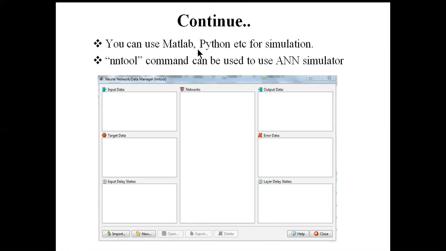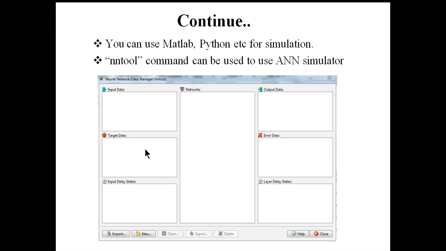So for implementation of an artificial neural network, just in the command section, type nntool. So we will find this kind of boxes. Here you can see input data, output data, target data, error data, like this. Here, if you click input data and import the corresponding input data set, you can see the corresponding output data set and target data.